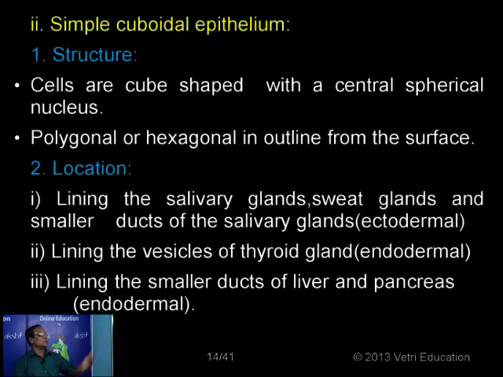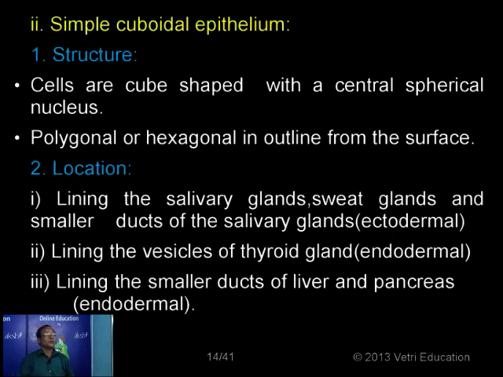Now the structure, what is it? The cells are cube shaped with a central spherical nucleus. The nucleus is not present at the bottom. Suppose it is pillar-like, long enough, box-like, the nucleus is located in the center. So totally cube shaped. If you are observing from above, then it is either polygonal or hexagonal in outline from the surface.